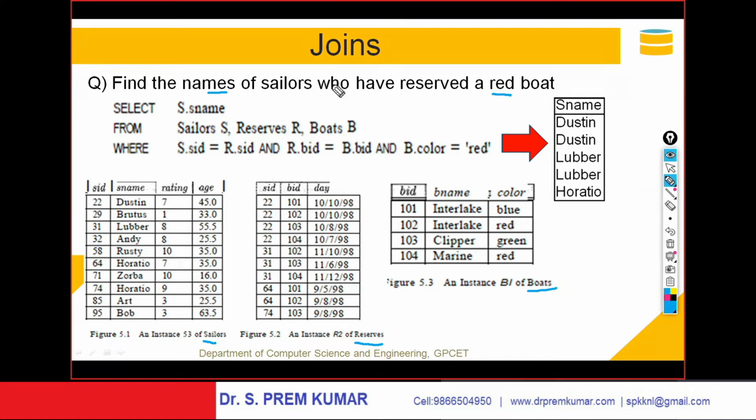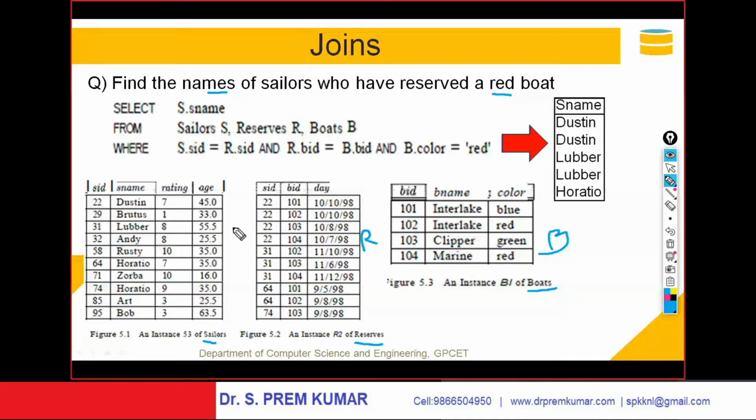That's what I'm doing with a join. Select s.name, where S means sailors. This is the boats table, which I'm calling B. This is the reserves table, which I'm calling R. And this is the sailors table, which I'm calling S. So I'm joining sailors S, reserves R, and boats B, where